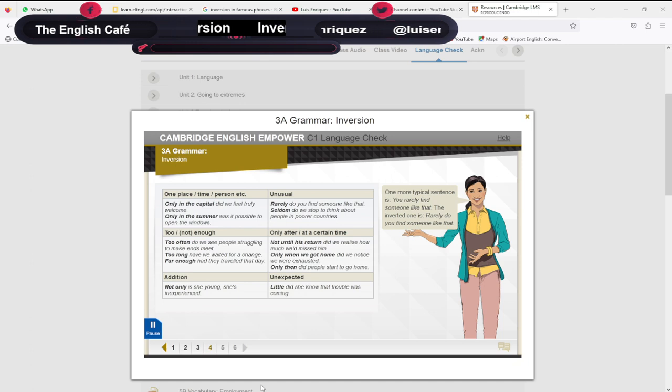One more typical sentence is, "You rarely find someone like that." The inverted one is, "Rarely do you find someone like that." Rarely goes at the beginning to emphasize how unusual an occurrence it is. When you are ready, go to the activity.